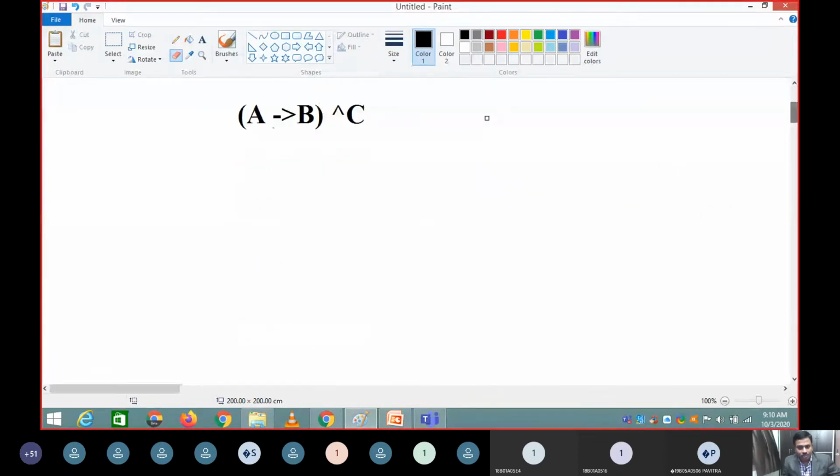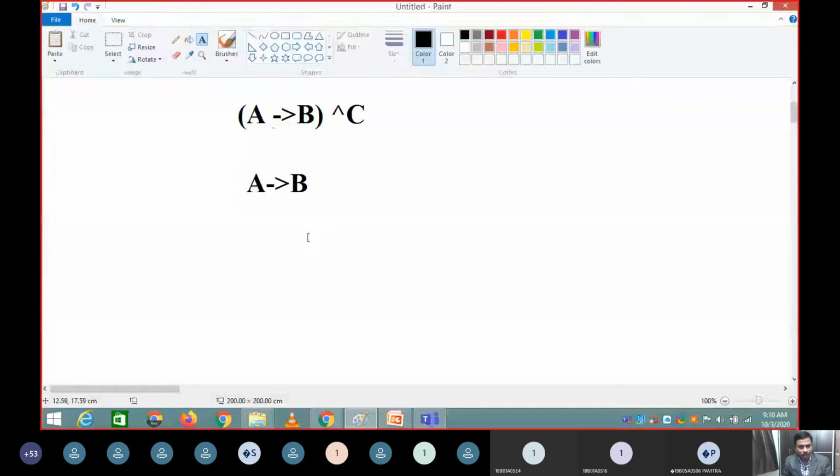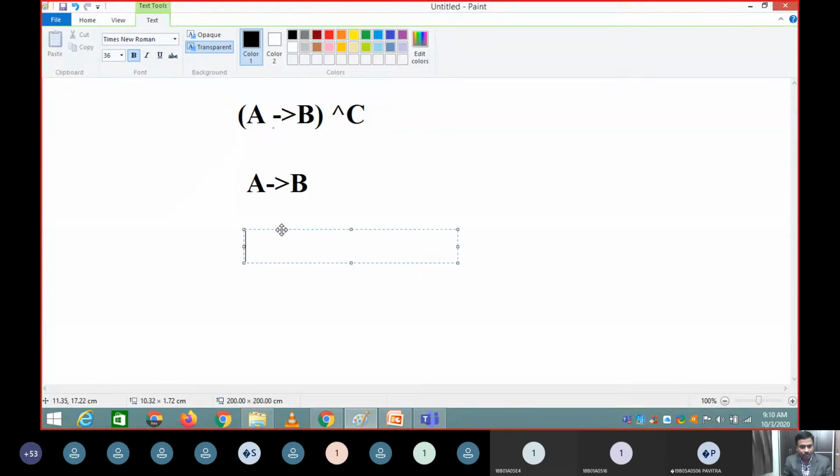Since AND has two values here, I have to write something like this. You have to write A implies B here, and the other argument that we need to have is C.